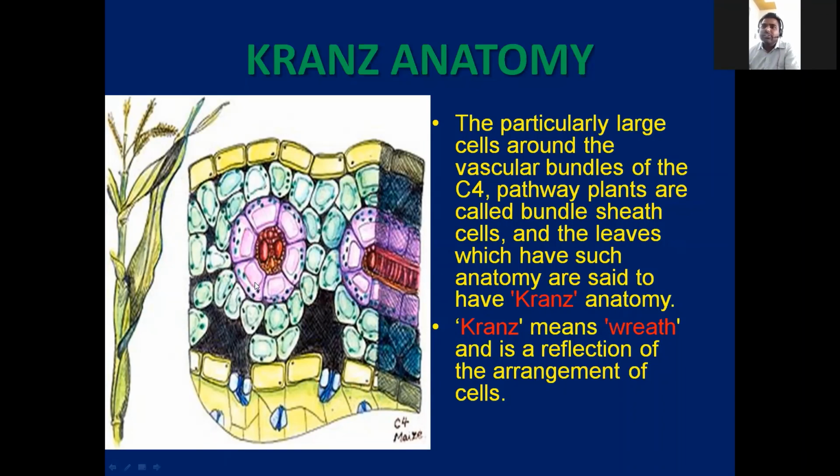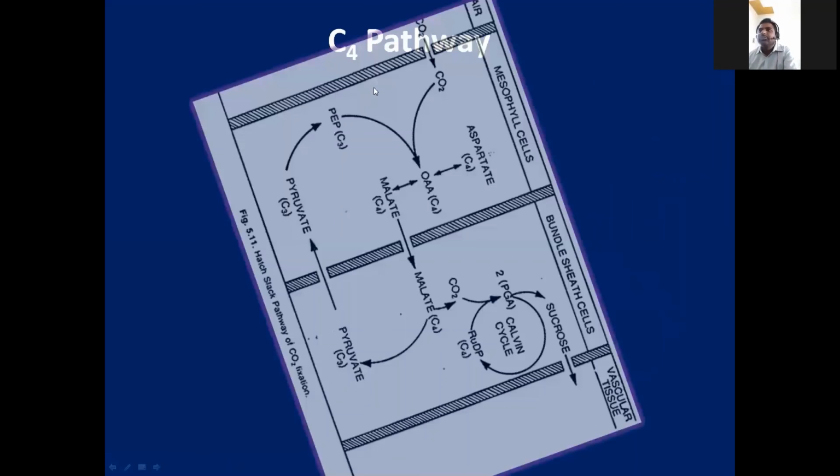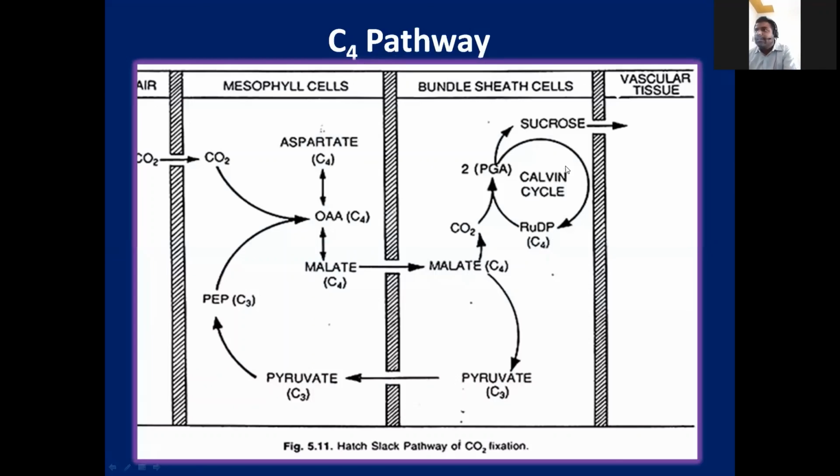That's why there is no trapping of oxygen. There is no binding of oxygen to the RuBP. So that's why C4 plants are specialized compared to C3 by having this type of cells. If you see the C4 pathway, here the total C3 cycle is already running, but in addition, more processes happen to increase CO2 concentration.